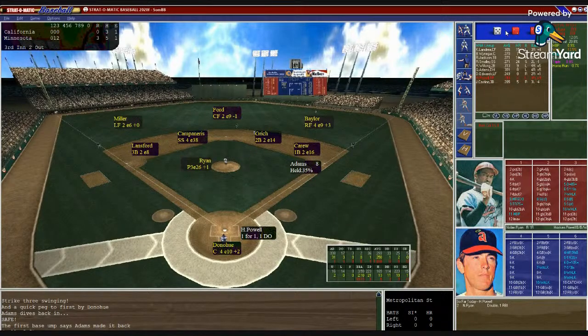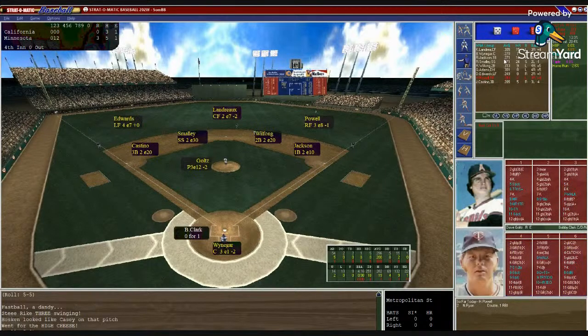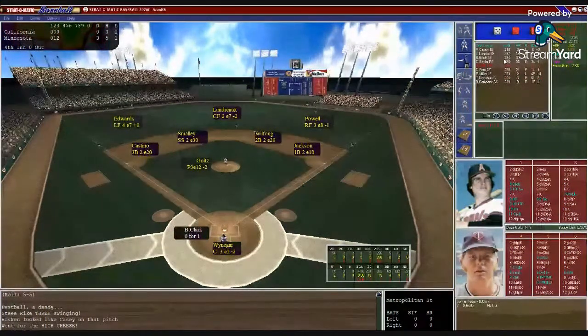Donahue sets the target. Ryan from the stretch. Runner on first and 2 outs. And it's going to be a 5-9. Struck him out. Nolan Ryan gets out of the third inning. So the Twins get 2. We go to the fourth.